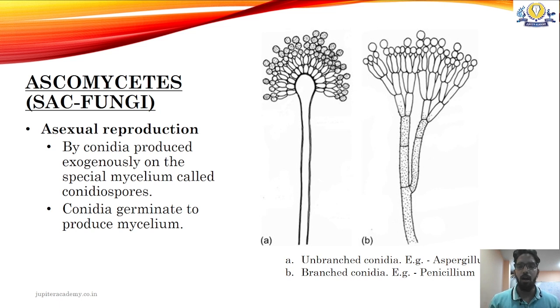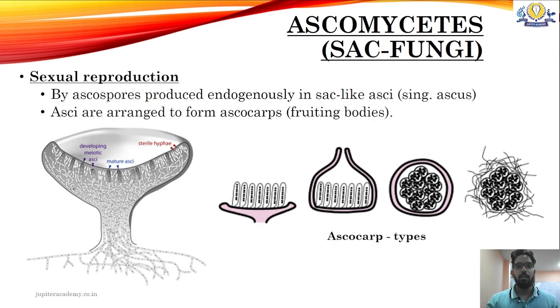One is called unbranched conidia, and the other one is called branched conidia. Examples of these are very important. Examples of unbranched conidia include Aspergillus, and examples of branched conidia include Penicillium. Once these spores or conidia are released, they just fall on the particular substrate and they germinate to form new mycelium or new plant body.